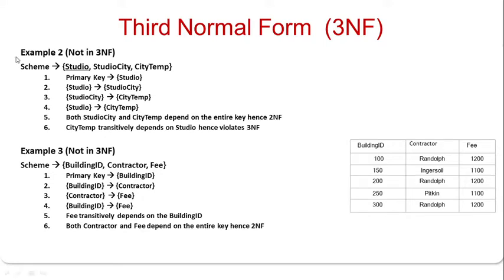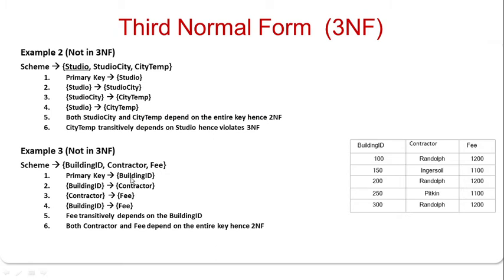Another example: studio, studio city and city temperature. Okay, so here the key attribute is studio. Then studio city is functionally depending on studio ID. Similarly, city temp is functionally depending on studio city. Then of course city temp is transitively dependent on a key attribute called the studio. Hence this is also not in a 3NF, whereas it is in a 2NF.